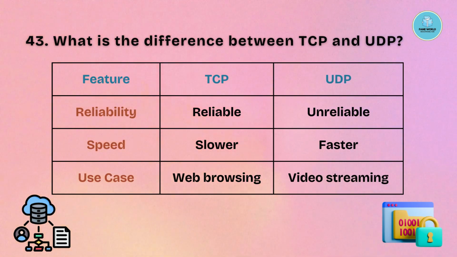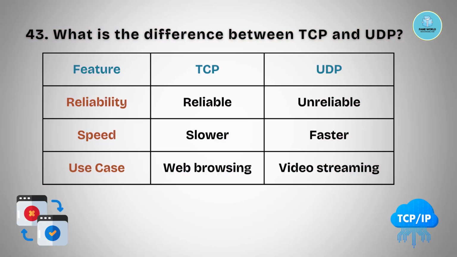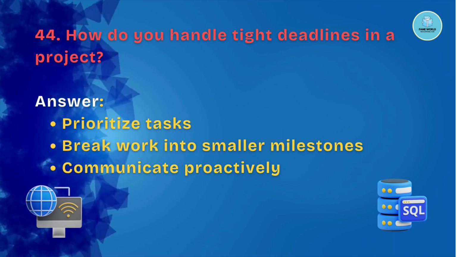Question number 43. What is the difference between TCP and UDP? We will be comparing this on 3 different features: reliability, speed and use case. Reliability in TCP is reliable, whereas UDP is unreliable. When we talk about speed, in TCP it is slower, whereas in UDP it is faster. When we talk about the use case, in TCP it is web browsing and in UDP video streaming.